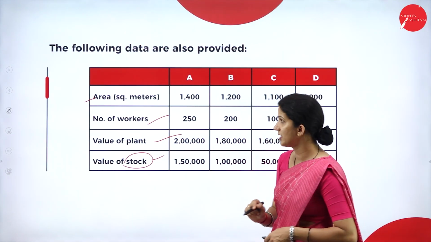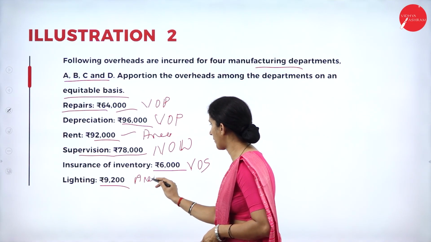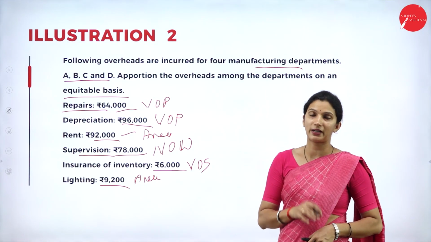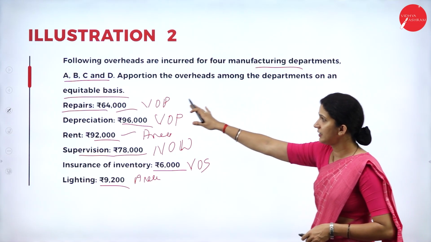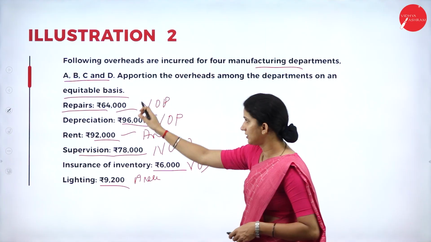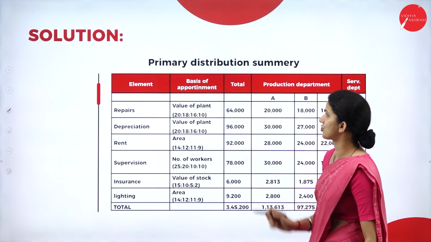So that will be taken here. Here it is the area occupied by each individual department. That will be taken as a basis to allocate the lighting. So we have the expenses and we have the basis also. Then we'll prepare the primary distribution summary.